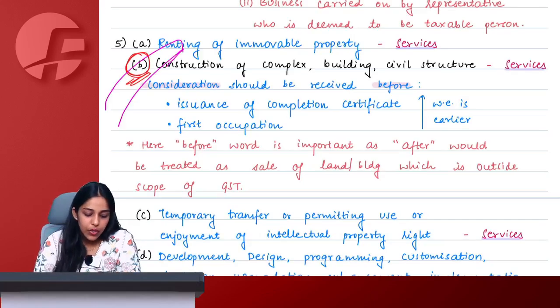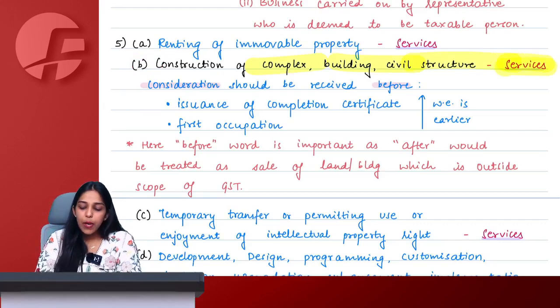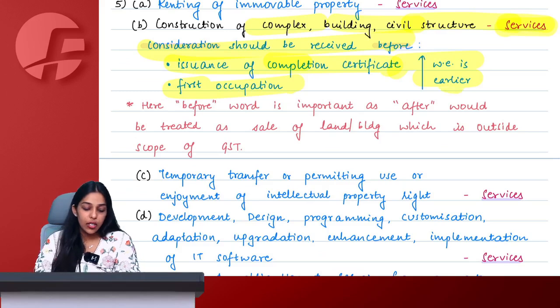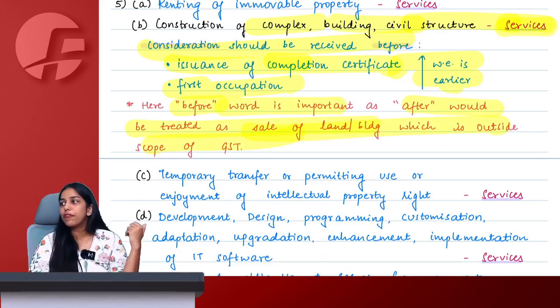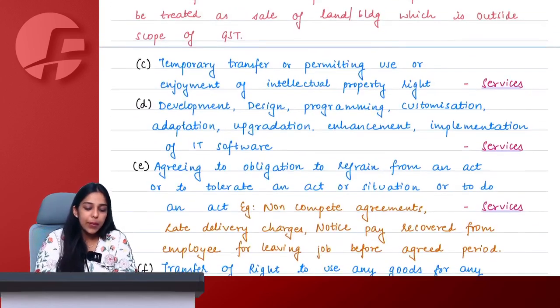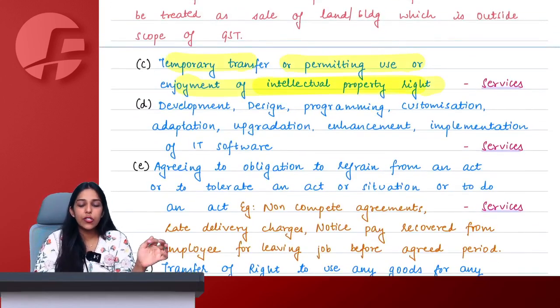Okay, ma'am. So we are saying construction of complex, building, civil structure will be treated as supply of service. Consideration should be received before CC or FO, whichever is earlier. The word before is important because after would be treated as sale of land and building, which is outside the scope of GST.